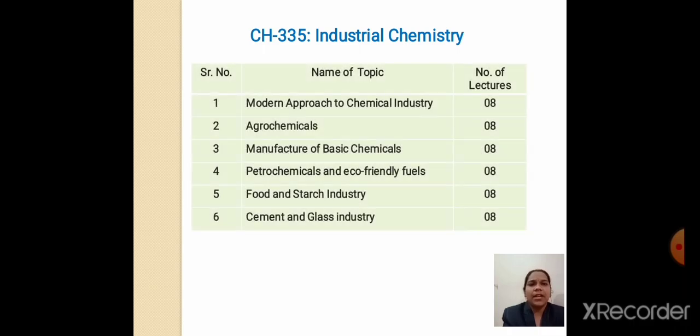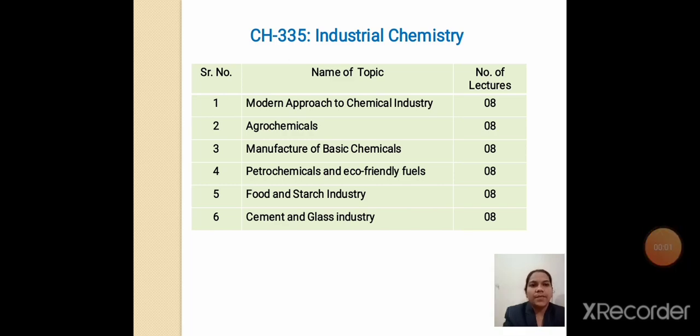Today we will discuss the basic syllabus of our industrial chemistry. I am going to teach you this subject, industrial chemistry, having the subject code 335. What does this 335 indicate? 3 stands for third year, 3 for third semester, and 5 for the fifth paper, named industrial chemistry. In it we have to see 6 topics, and each topic is allotted 8 lectures, which means there are a total of 48 lectures for this subject.